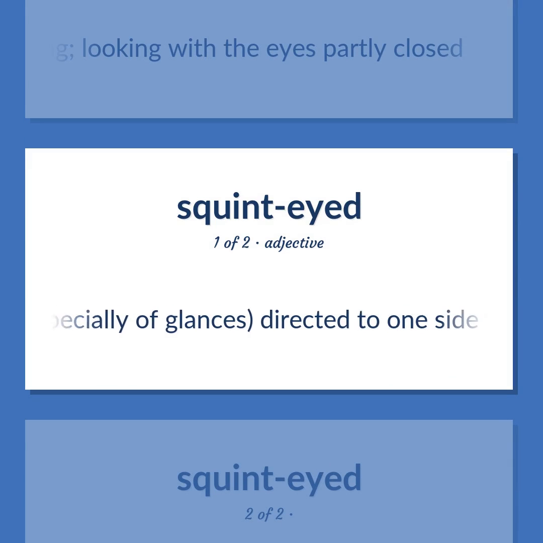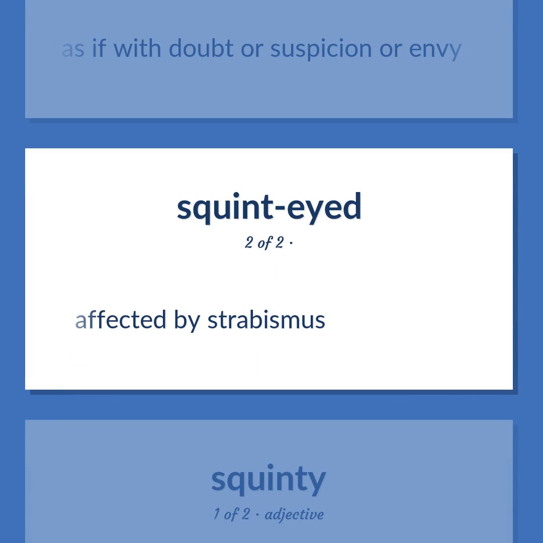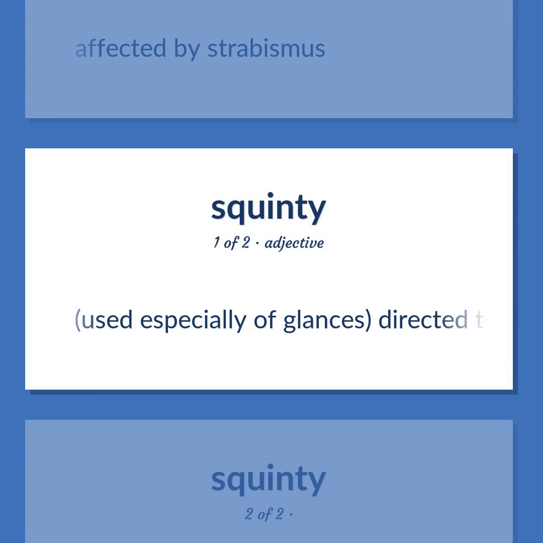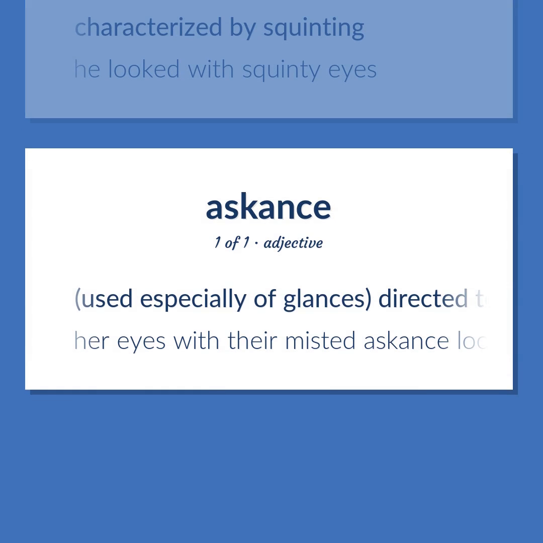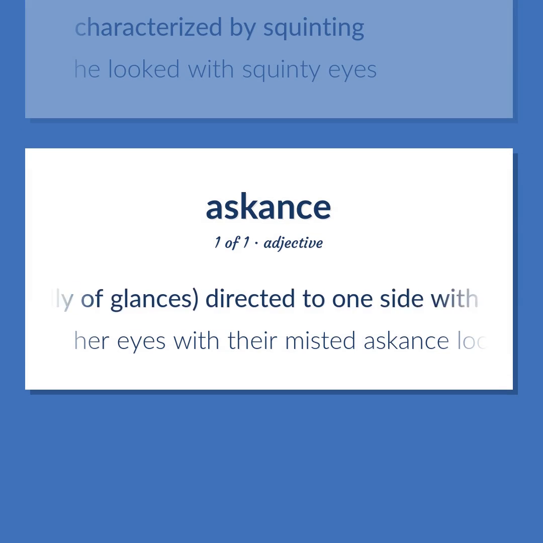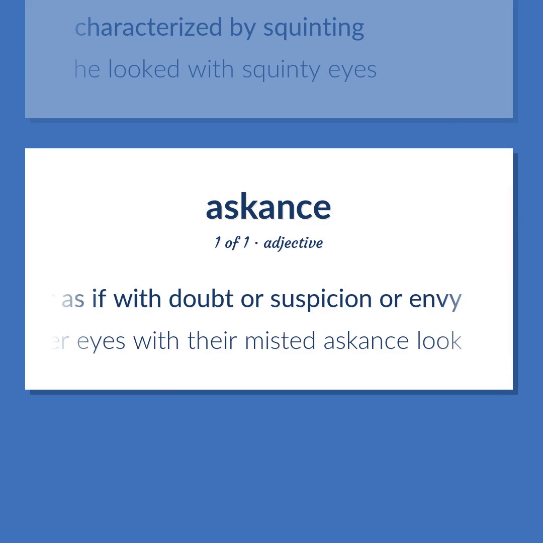Used especially of glances, directed to one side with or as if with doubt or suspicion or envy. Affected by strabismus. Characterized by squinting. He looked with squinty eyes. Her eyes with their misted askance look.